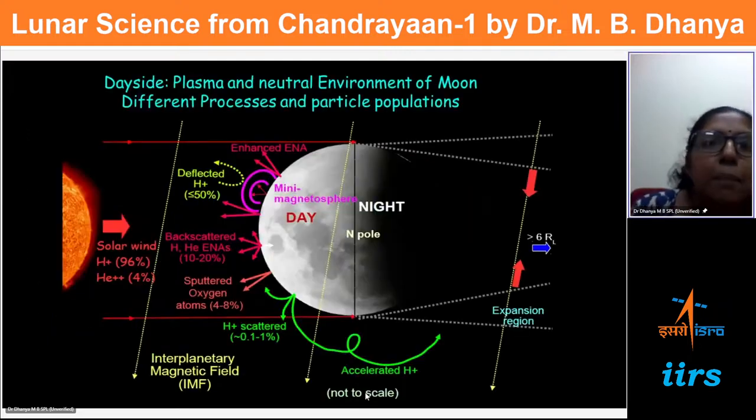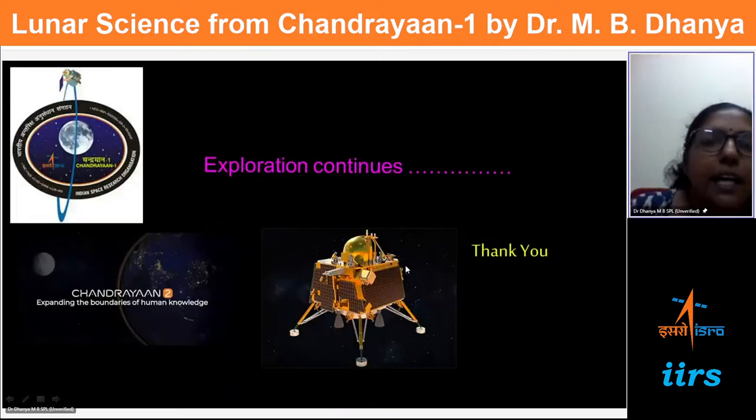So if we summarize the dynamic environment, this looks very busy, but whatever processes we have discussed are all shown in this cartoon, like magnetosphere, backscatter, sputtering, all processes are there. So this indicates that the moon is quite active. But our exploration is not over. It continues with more and more missions, because we are yet to quantify many things and yet to understand many things. So our scientific quest continues.